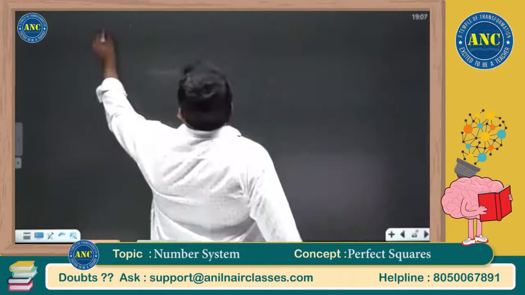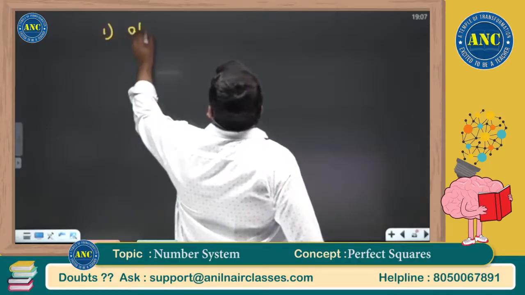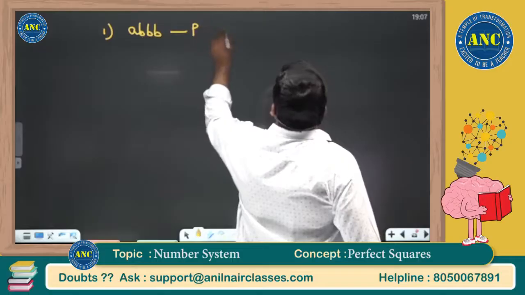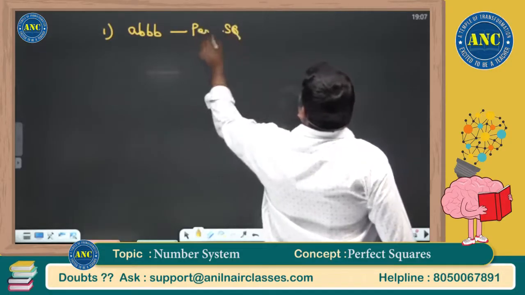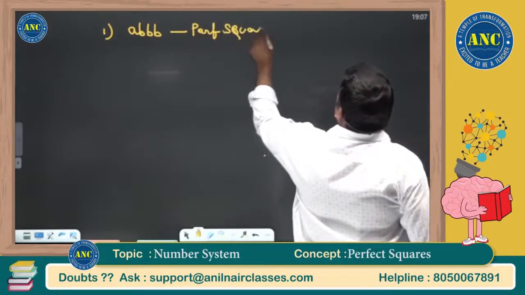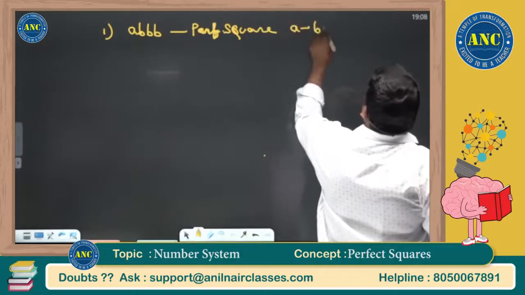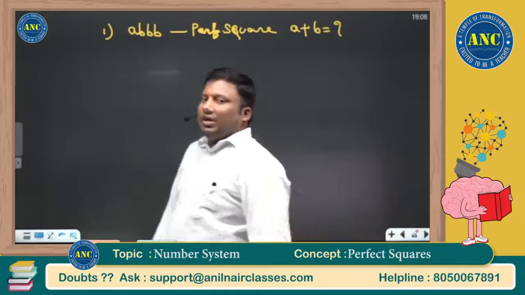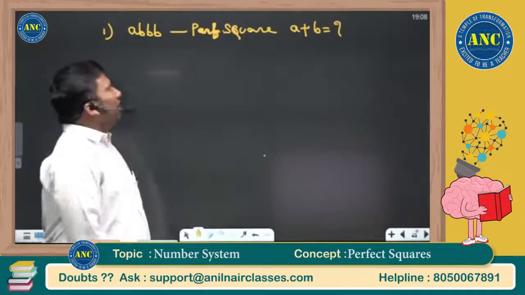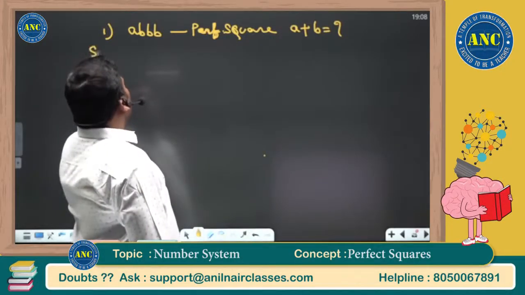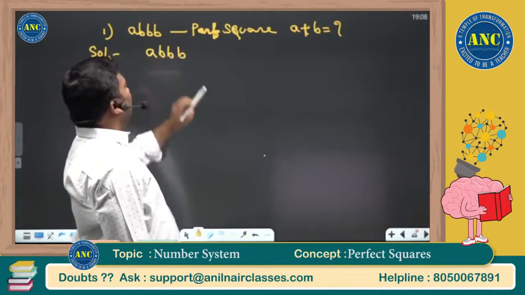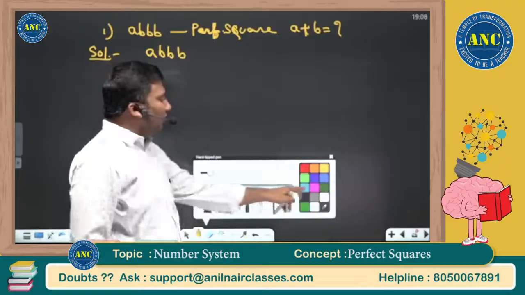Shall we solve? Don't miss any class of mine. A triple B is a perfect square. Find the value of A plus B. Solution: it's a very, very easy question. A triple B is a perfect square.